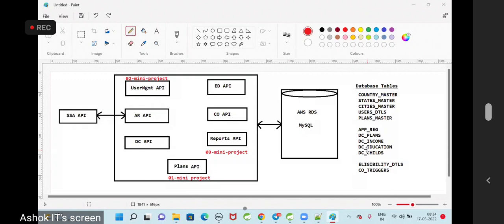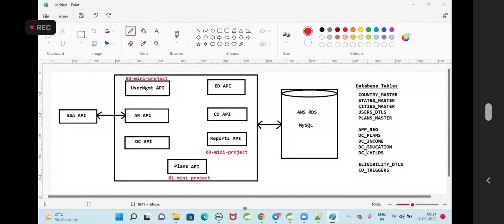Yeah, hi, sir. Sir, we have right now multiple APIs. How to communicate from one API to another API, like AR API to CO API? Why do you need to communicate here? Because we have to transfer the data, right? Data is already there in the database, na? Why do you need to communicate? But sir, we are working on a different... I understand. In this scenario, you need not communicate.